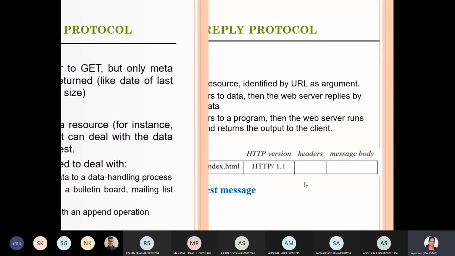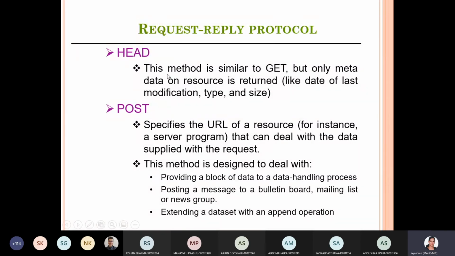That is get. Then head. Head is a method which is similar to get, but only the content is not returned. You don't have to access the content of the website. You just need some metadata information, like the date of last modification, the content type and the size, all those things. That will be returned if you invoke the head method from your client machine. It will just get the metadata information from the server.